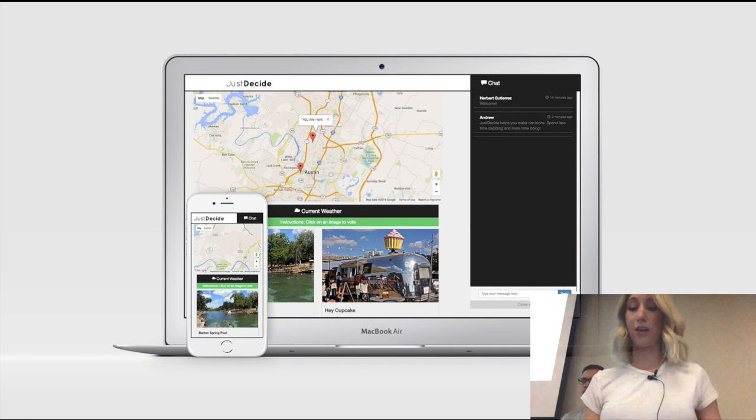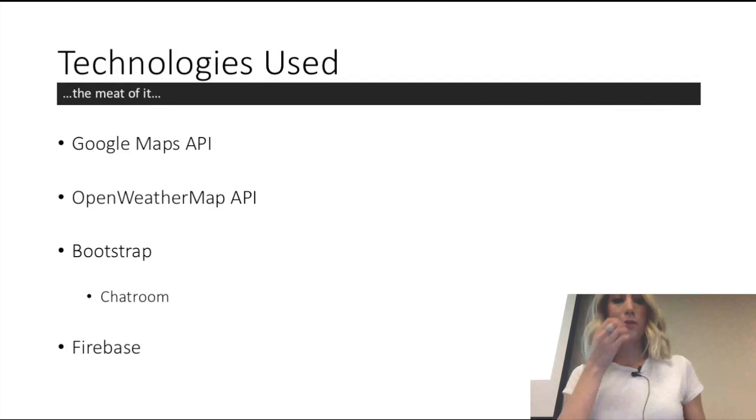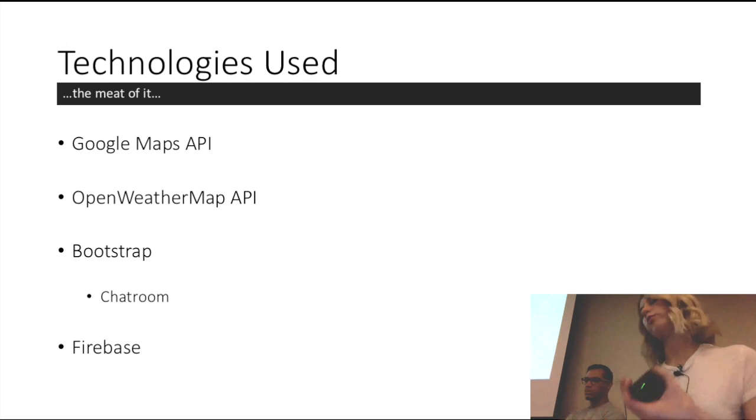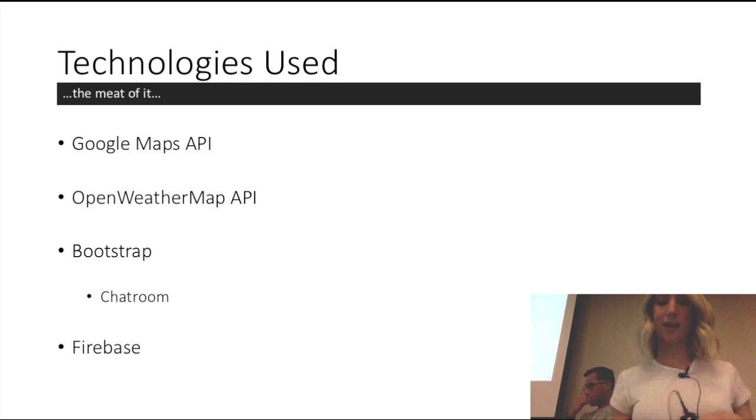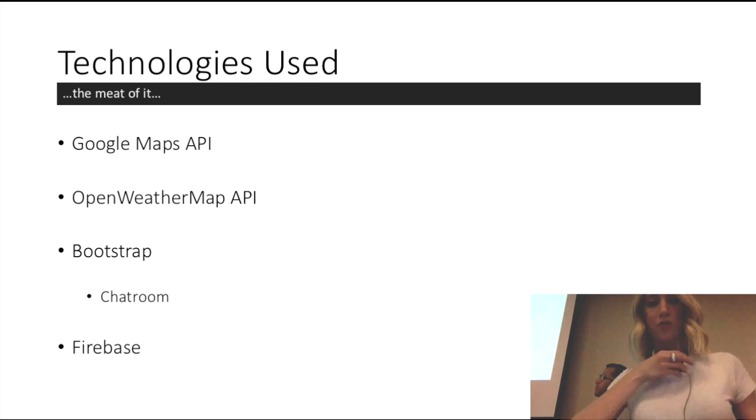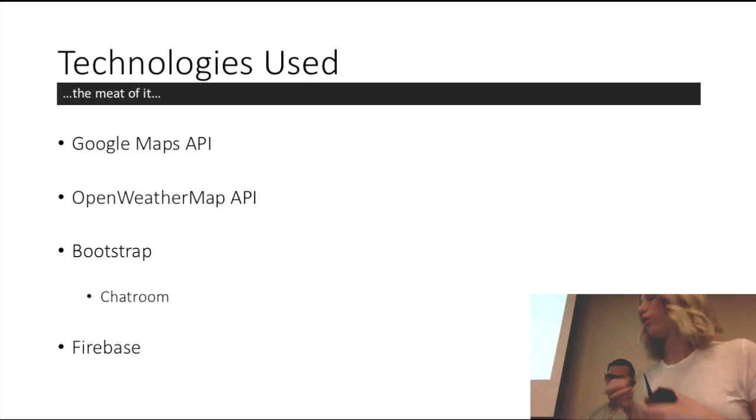It's really cool. The technologies that we used: the Google Maps API, of course. Also, we used a weather API to tell whatever the current weather is in Austin at the time. Bootstrap assisted with our chat room tremendously, and also Firebase. So I'm going to transition to Herbert.